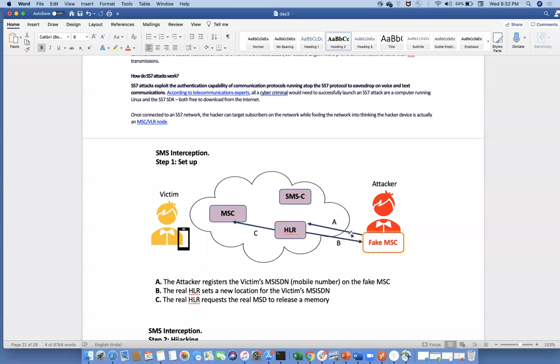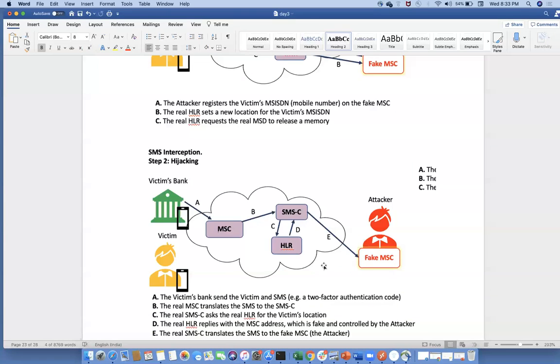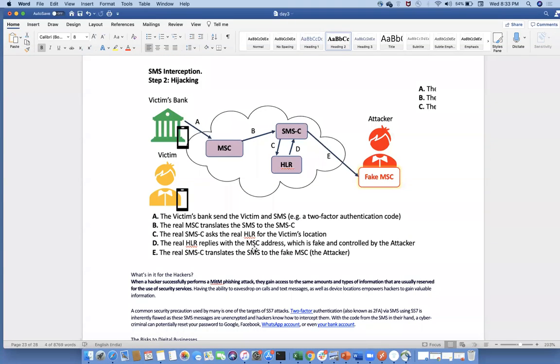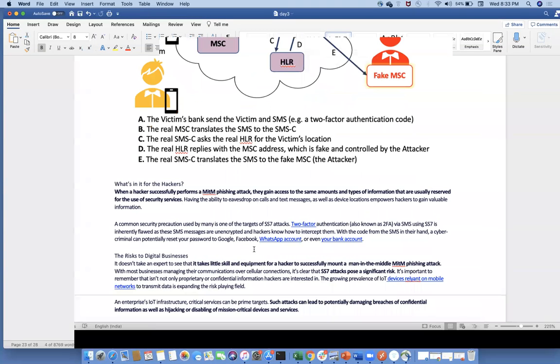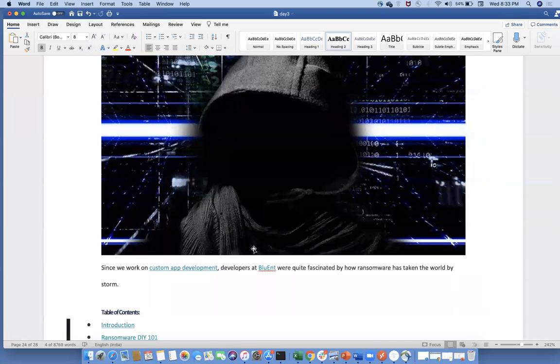Next, interception setup: victim and attacker. What is MSC here? Mobile switching center. This is the main MSC. Next, the attacker registers the victim's MSISDN mobile number on a fake mobile switching center, and the HLR sets a new location for the victim. The HLR requests the MSC to release the memory. This is what will happen. Hijacking. Okay, let's come back. I cannot read this completely in full, so I'll give the complete details and documents in this part. Next. So these are the different levels we have.